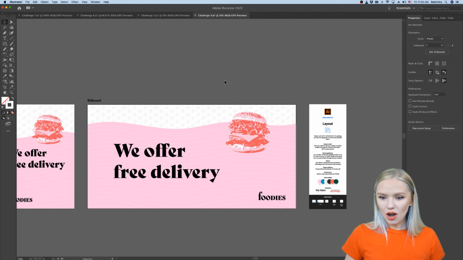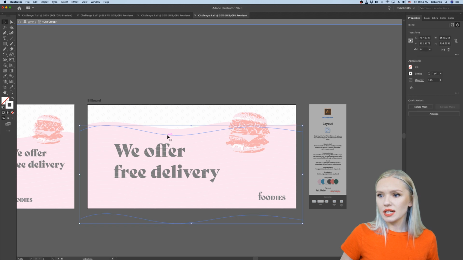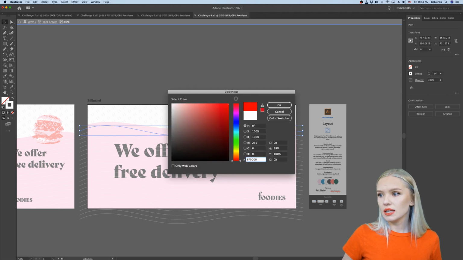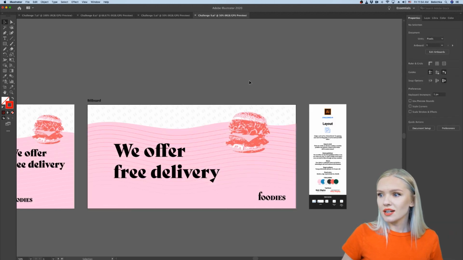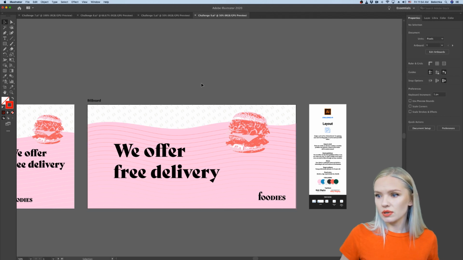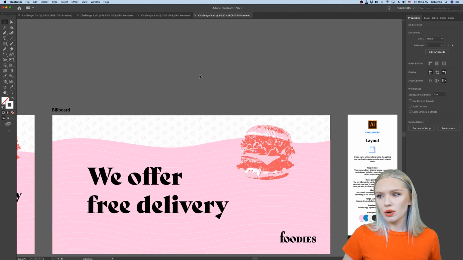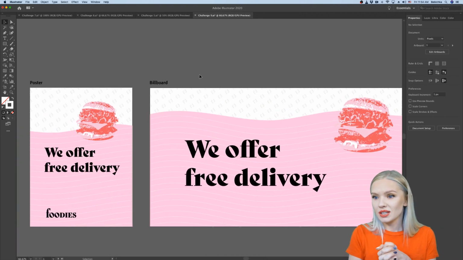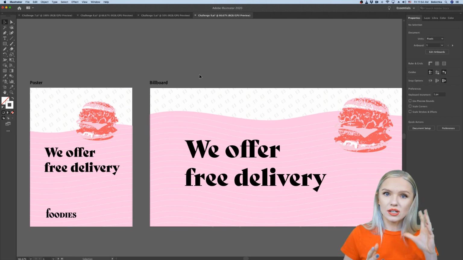Cool. How about editing blend colors? Yes, you can do that too by just clicking the object that you want to edit. And here, for example, we have a white stroke. We can definitely edit the color here as well. So now our blend goes not only from shape to shape, but also from color to color. So this is also really great to play with. A very great tool to play with, probably one of my most favorite tools. And you can also create something really exciting with that. You can even create furry letters with it.